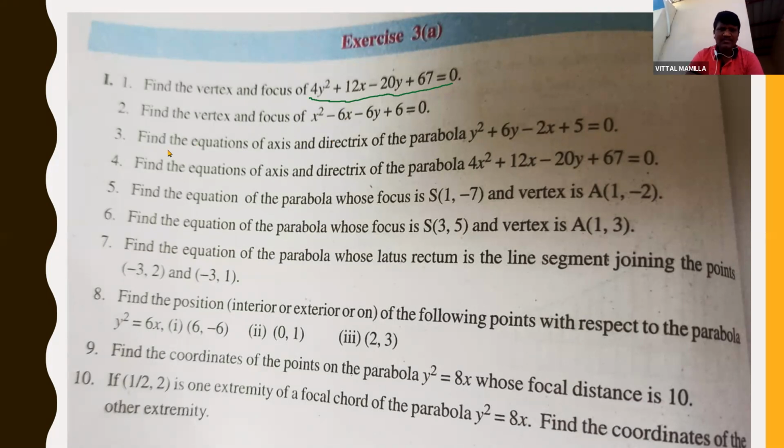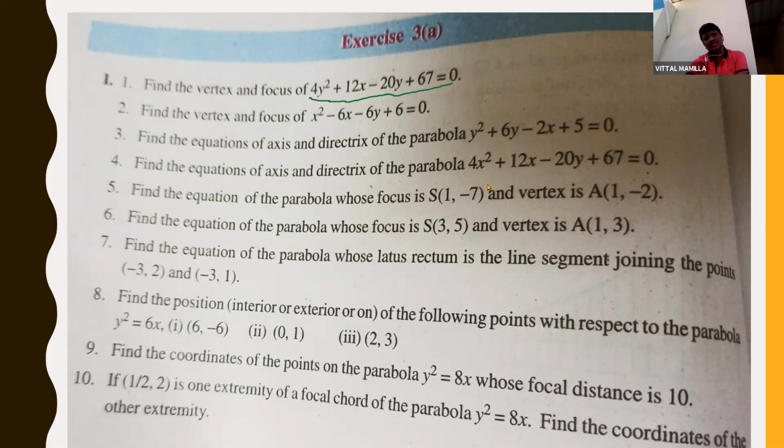And third problem is find the equation of axis and directrix of the parabola y square plus 6y minus 2x plus 5 is equal to 0. This is also the same. In the first question they asked only vertex and focus, and in this problem they asked equation of axis and directrix. Already we have seen in the example problems all four together, vertex, focus, equation of axis and directrix of the parabola in one problem. So this is also the same.